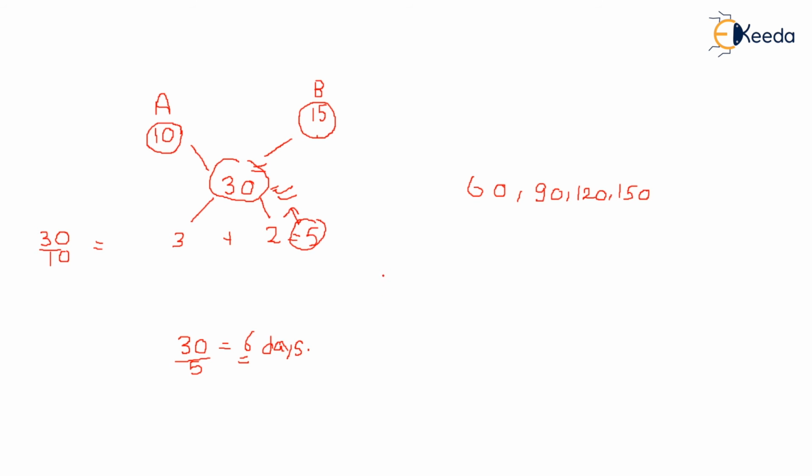Ahead we will come across various questions, like A can complete a work in 10 days, B can complete in 15 days, C can complete in 20 days, right? Such types of questions. Together, in how many days can they complete the work? Similarly, you have to think of a number which can be divided by all three. Such a number that comes to my mind is 60. 60 is a number that can be divided by 10, 15, and 20 as well, right?